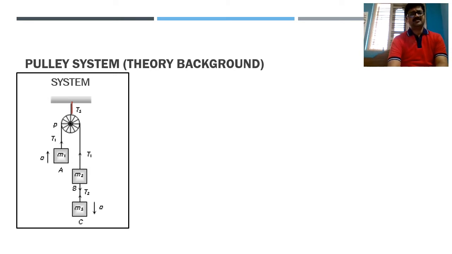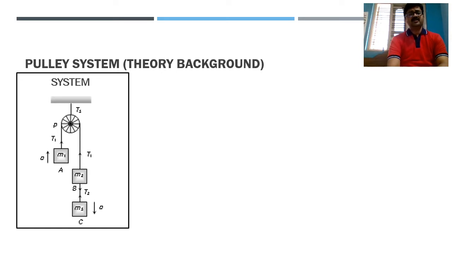This support is connected by means of a string, and that will again contain one tension. That tension I am taking as T3. So please remember how we can divide the tensions in such situations. I hope it is clear. Shall we move ahead now?